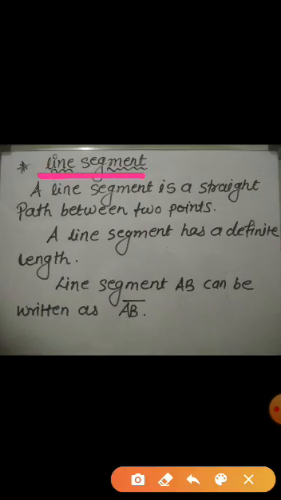The next concept of geometry is line segment. Now what do you mean by line segment? Line segment is a straight path between 2 points. It has a definite length and line segment AB can be written as like this. AB with the symbol of line segment on the top of AB.